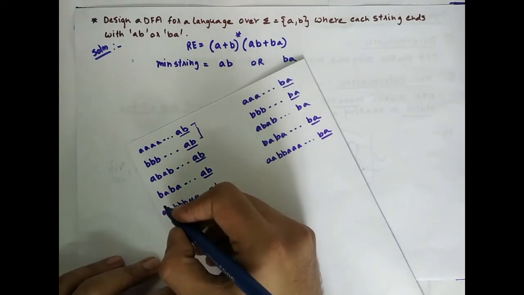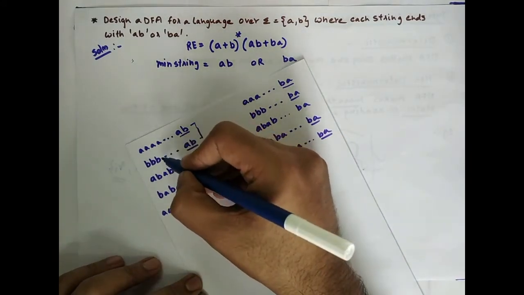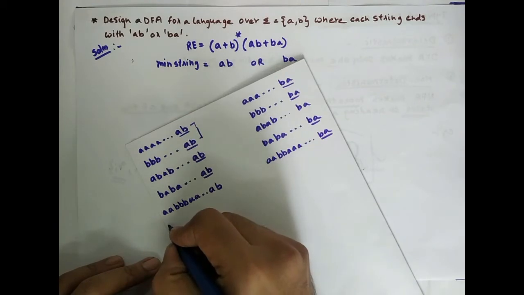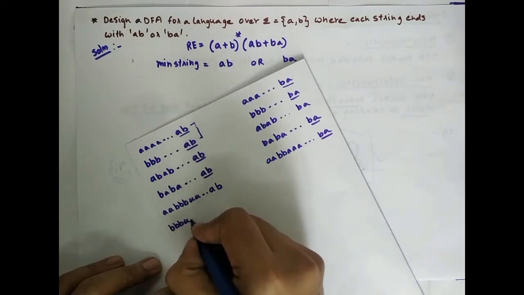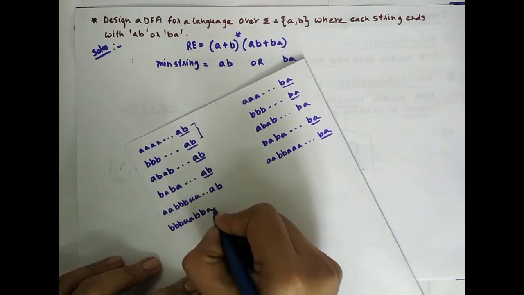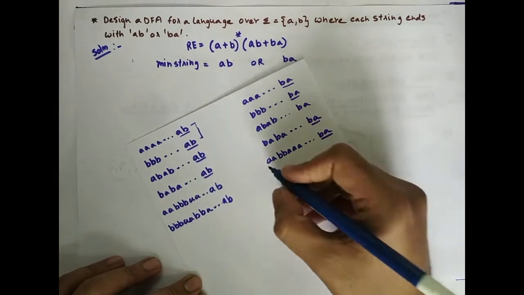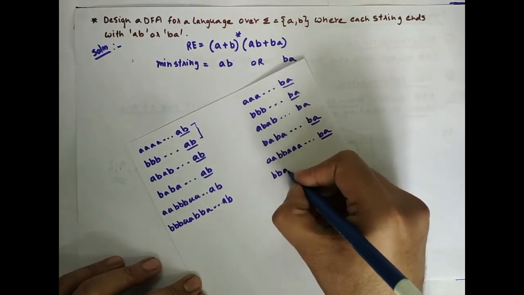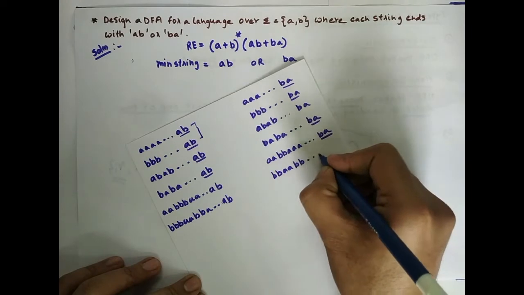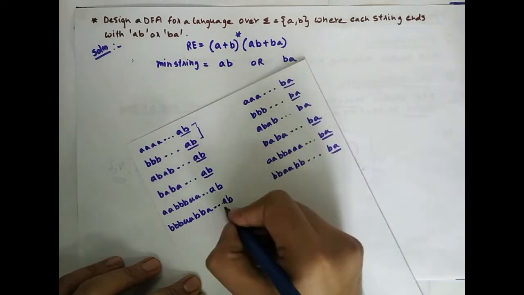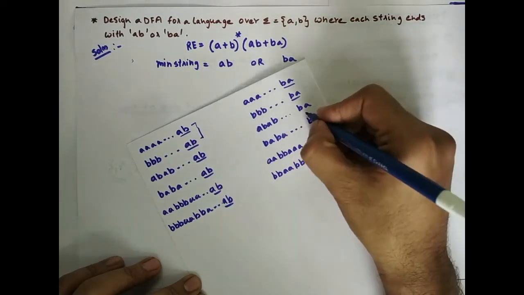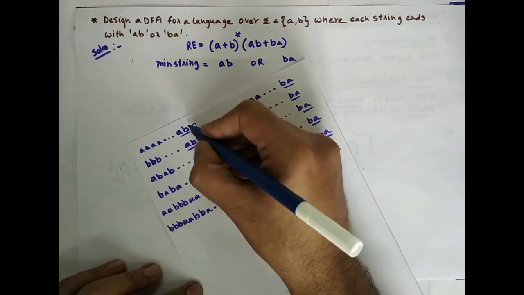Now we have taken A's and B's. Now you take the reverse, B and A. So some B's, then some A's, and some B's, some A's and so on ending with AB should be accepted. Some B's, some A's, some B's and so on ending with BA should be accepted. So you have taken the combination of these two.